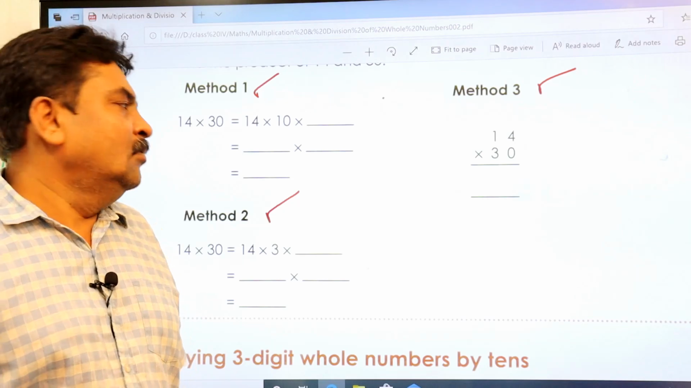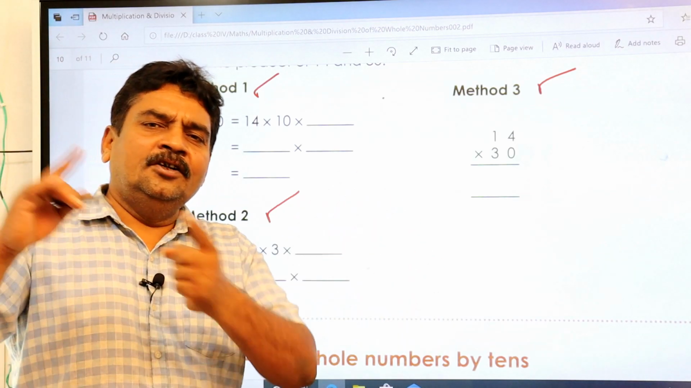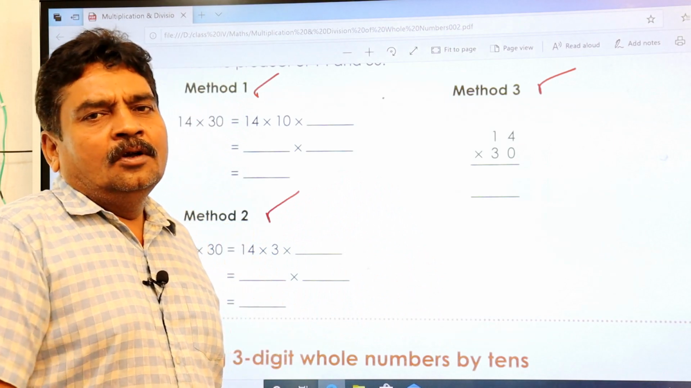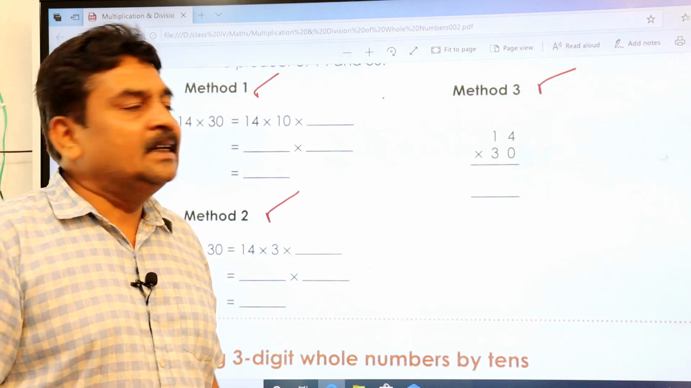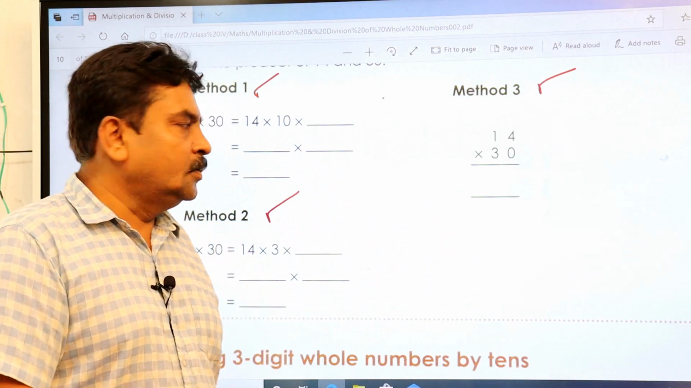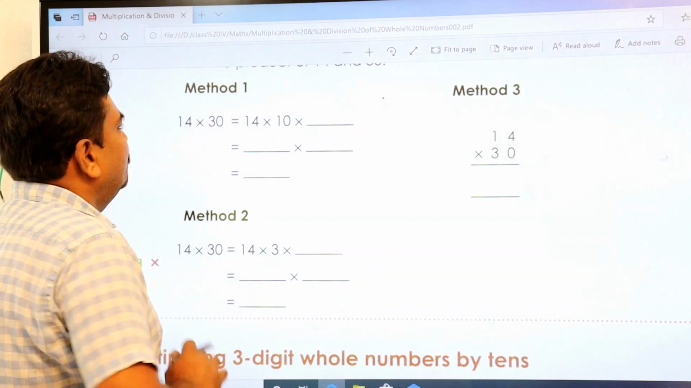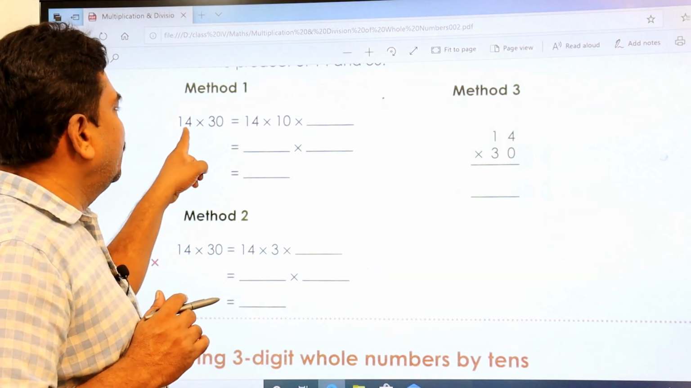For that, there is no need to follow the Vedic system here. That you can use when you go into a competitive level of exams. Here you have to write the steps. But anyhow, I'll explain even that also. Let us come to your first method. The first method is 14 into 30.